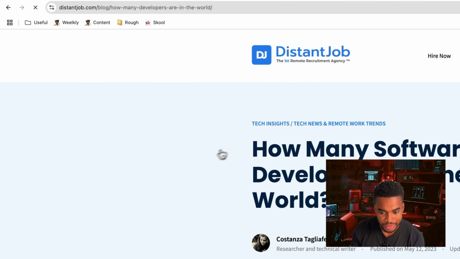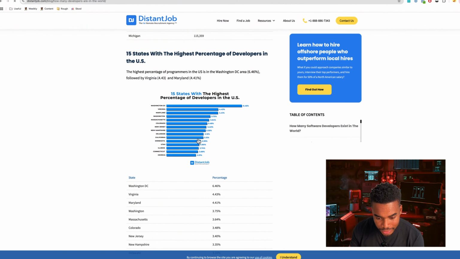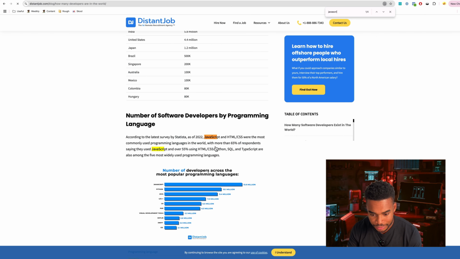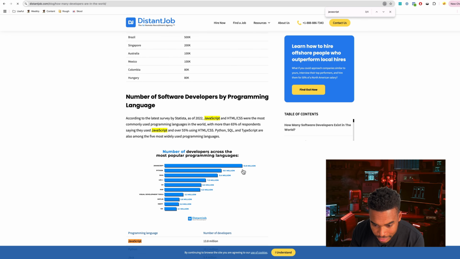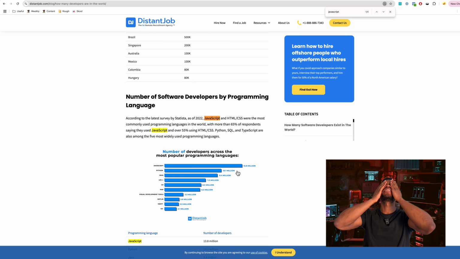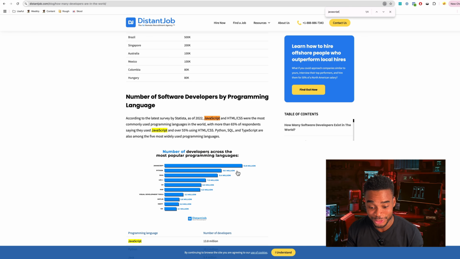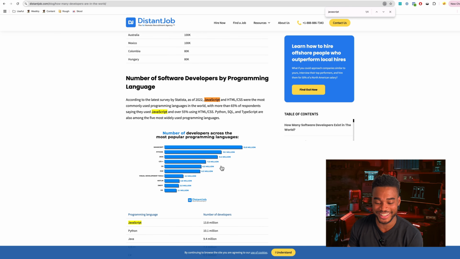13, let's actually look at this. 13, where is it? JavaScript. Okay, here we go. 13 million developers use JavaScript and Go is used by 2.1 million. Either 13.8 billion people, oh sorry, not billion, oh my god, I read billion, sorry, million. That would have been very bad. I was like, whoa, Go is, wait, that actually doesn't make any sense. How did I think it was 13 billion? What, the whole world uses JavaScript? Anyways, ignore that.